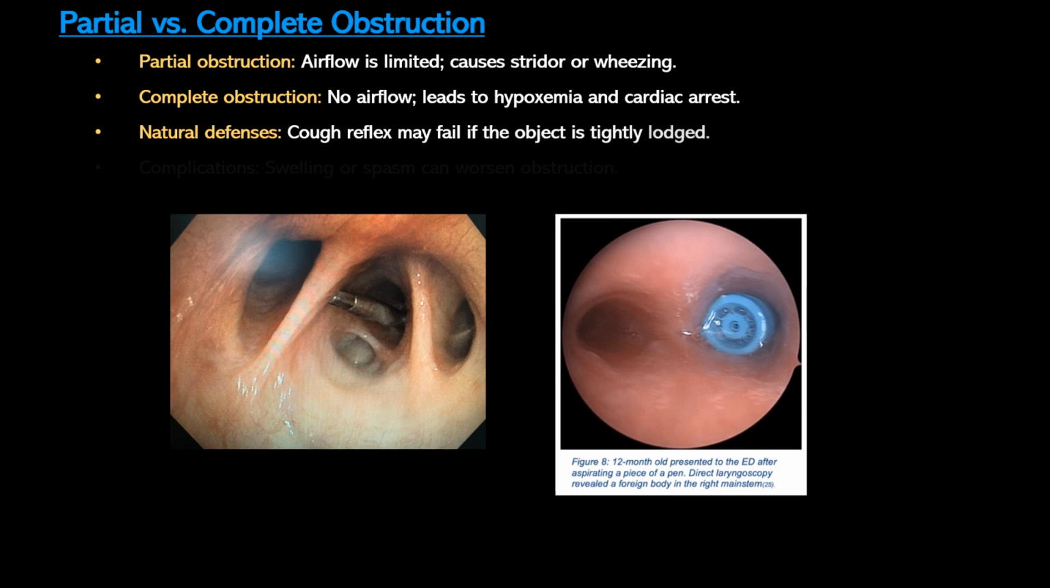While the body's natural response is to cough reflexively to expel the object, the mechanism can fail if the foreign body becomes tightly lodged or if the individual cannot generate an effective cough. Swelling or airway spasm around the obstruction can further worsen the situation. If the tissue around the object swells to the point that it cannot be removed without surgical intervention, it can lead to dire consequences for the patient.